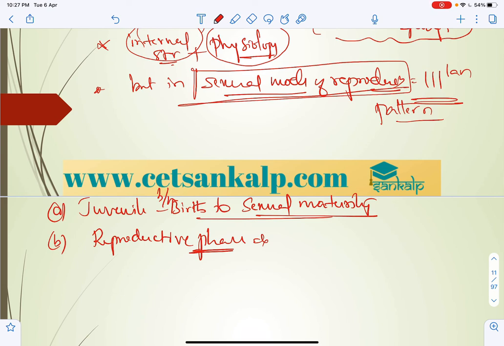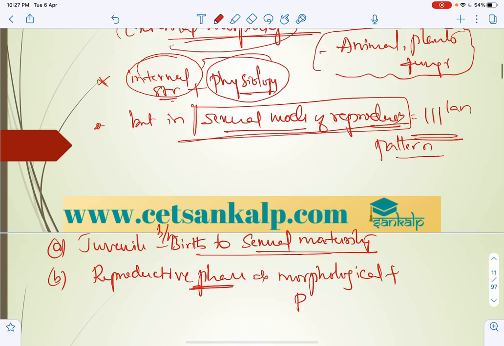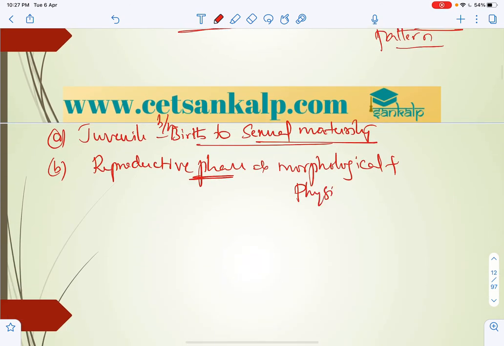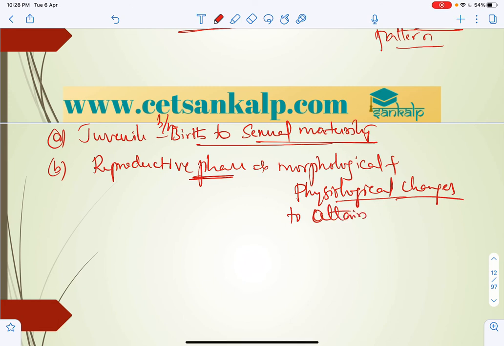Why? Because morphological and physiological changes are attained. With respect to the sexual events, there will be morphological and physiological changes to attain sexual maturity. So what happens in that case?